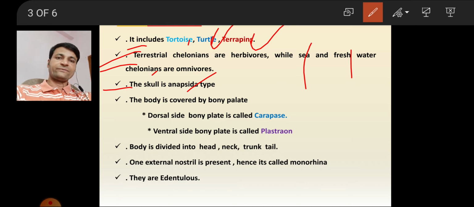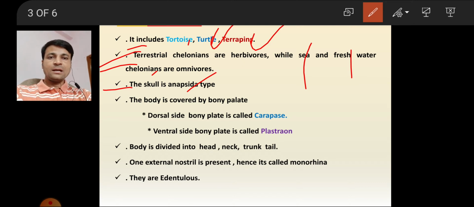Anapsida means the skull does not have a temporal opening. Chelonian skulls do not have any temporal opening, so it is called anapsida.